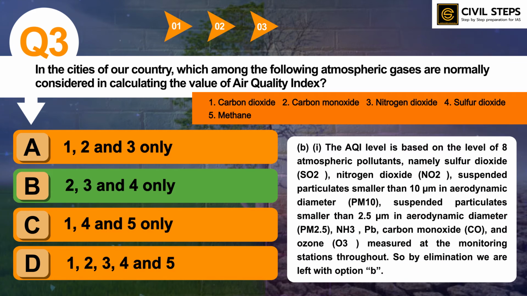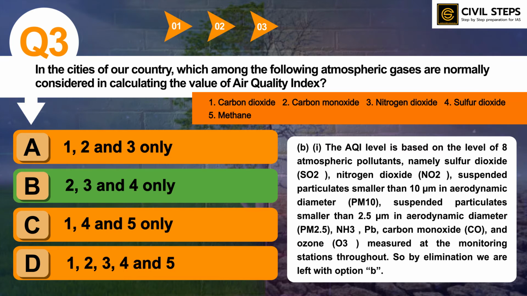So the air quality index level is based on the level of 8 atmospheric pollutants, namely sulfur dioxide, nitrogen dioxide, suspended particulates smaller than 10 micrometers in aerodynamic diameter, suspended particulates smaller than 2.5 micrometer in aerodynamic diameter, NH3, lead, carbon monoxide, ozone, measured at the monitoring stations throughout. So by elimination, we are left with option number B.